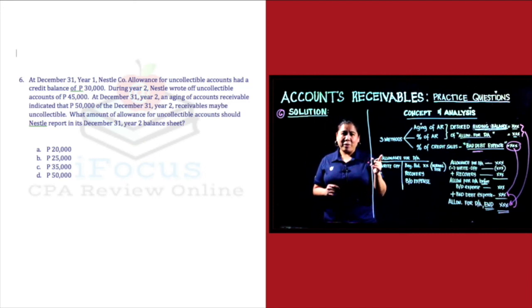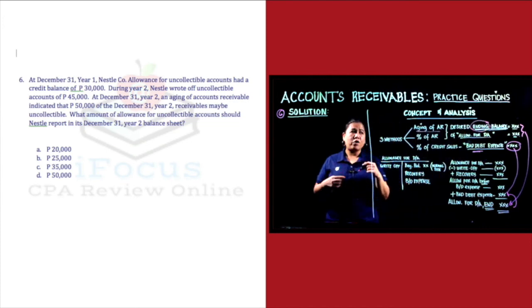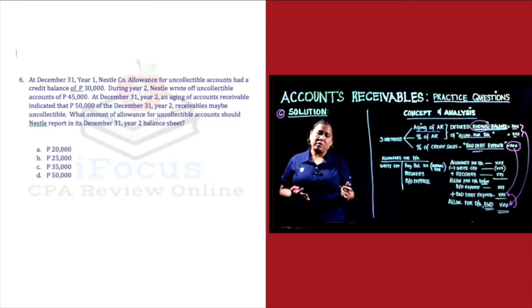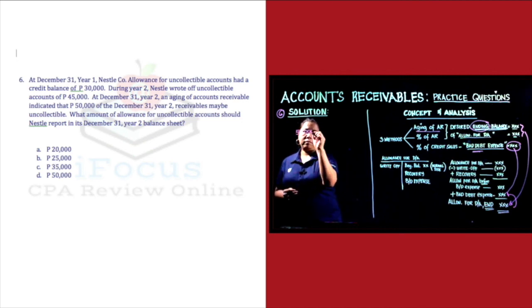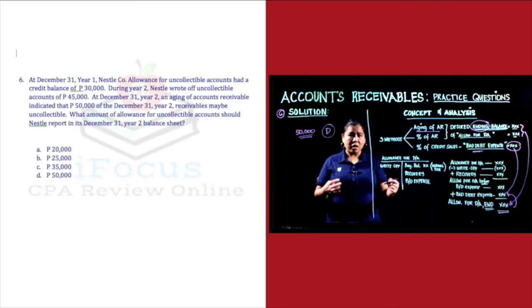So, anong hinahanap ng problem? Yung ending balance. At ang ginagamit ng problem ay yung aging of your accounts receivable. So, ang ibig sabihin, yung 50,000, yan na rin po yung answer natin. Alright? So, our answer is 50,000 according to the aging of the accounts receivable. So, our answer is letter D. If you know the concept, kahit baliktarin ka pa, makukuha mo pa rin ang answer. Alright?